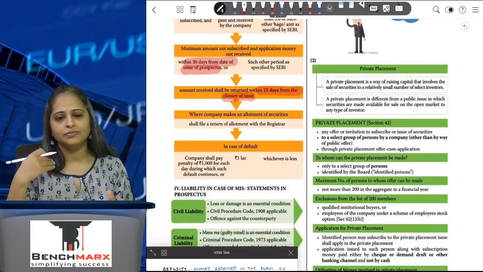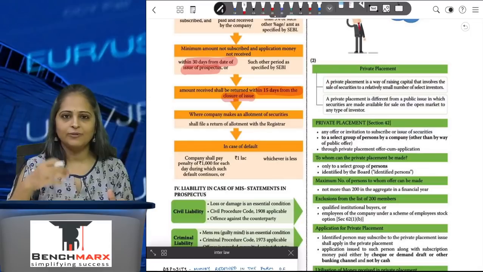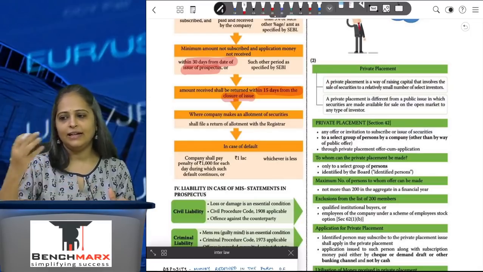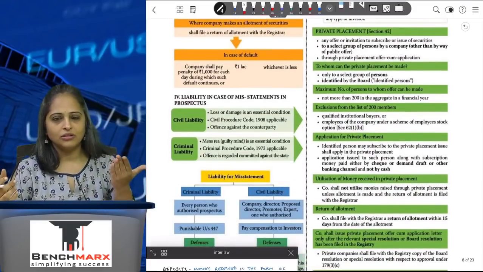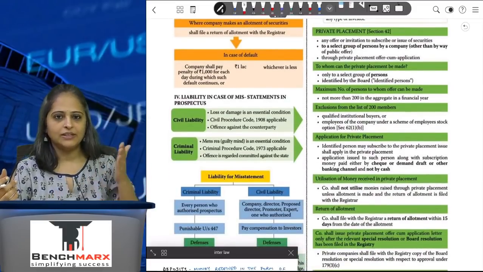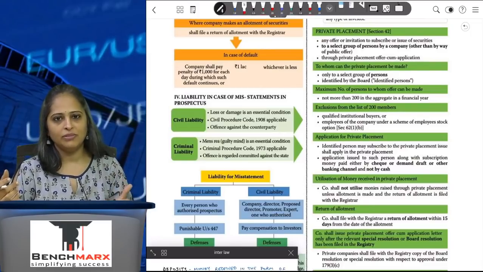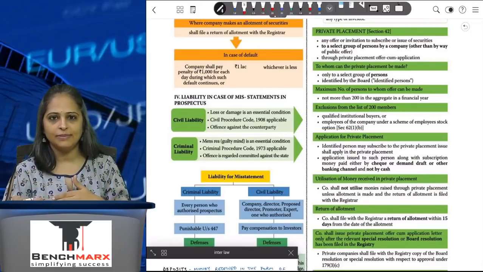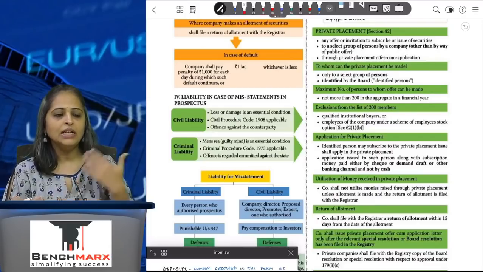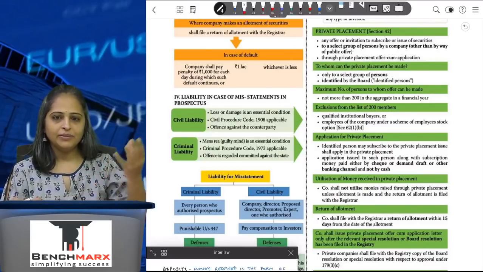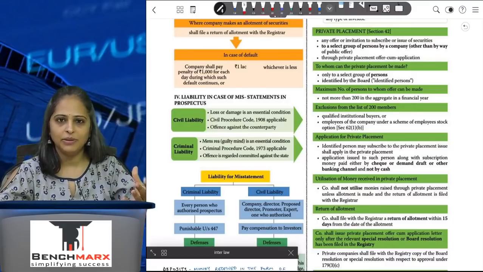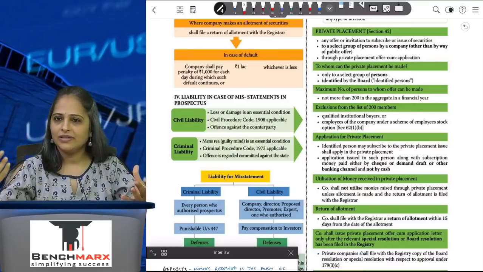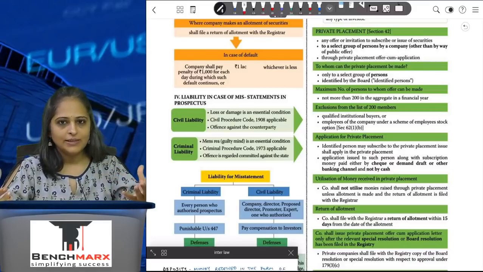If I have taken application and if I have allotted the securities, then I'll have to file a statement of allotment along with the ROC. If whatever is stated in the prospectus has any wrong information mentioned or something which is hidden from the SEBI, ROC or the general public at large, then there is a liability. Liability depends on whether it's a civil liability or a criminal liability. Criminal liability will be when there is an intention to cheat the people, mens rea is there, otherwise it will be a civil liability.